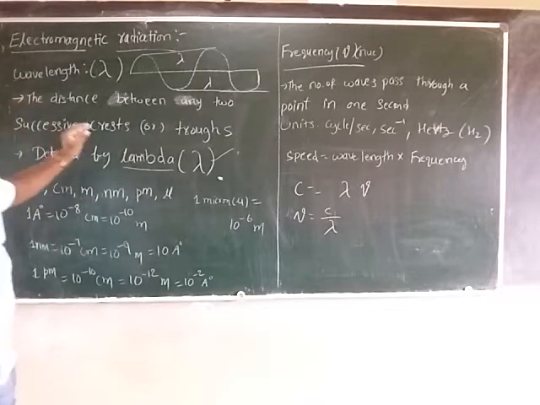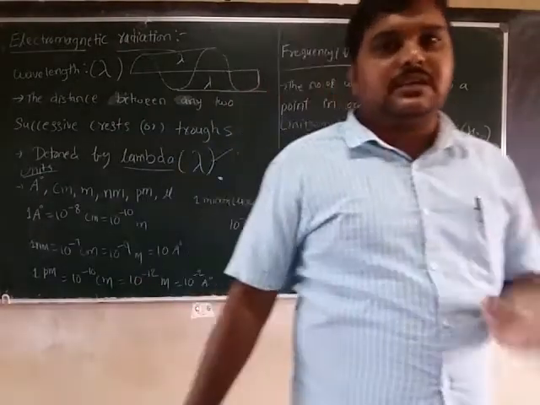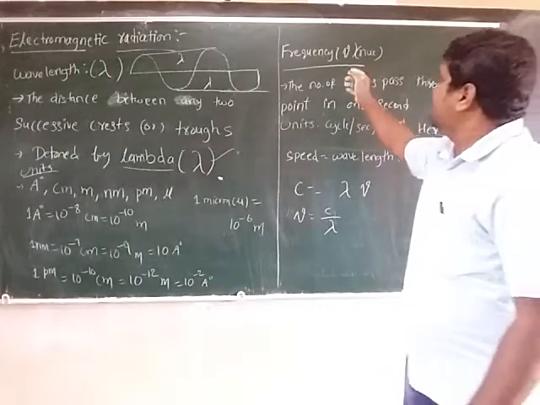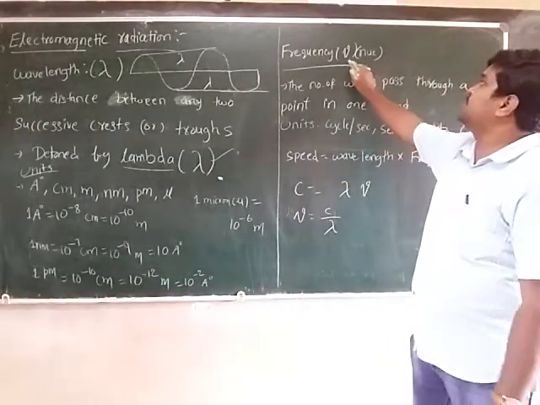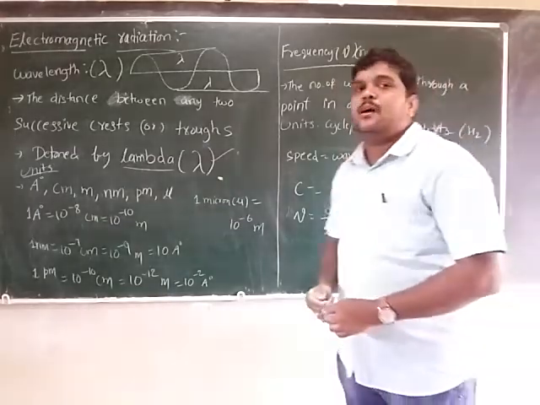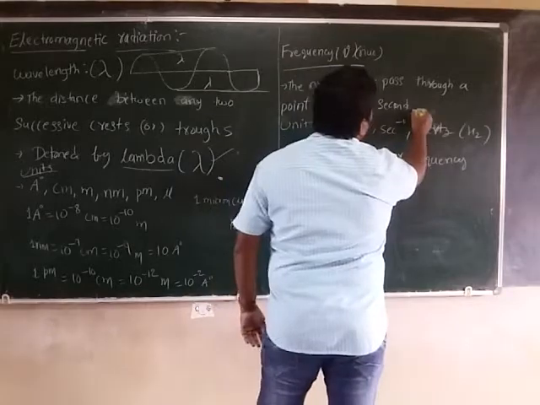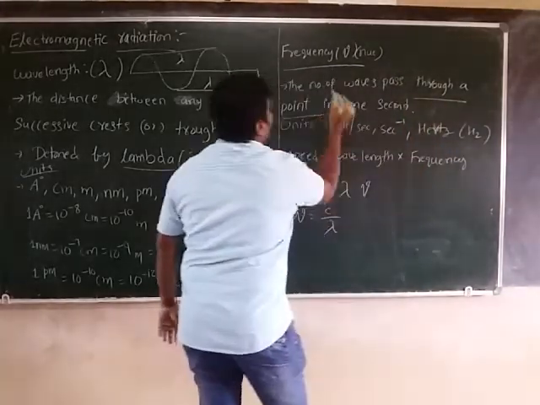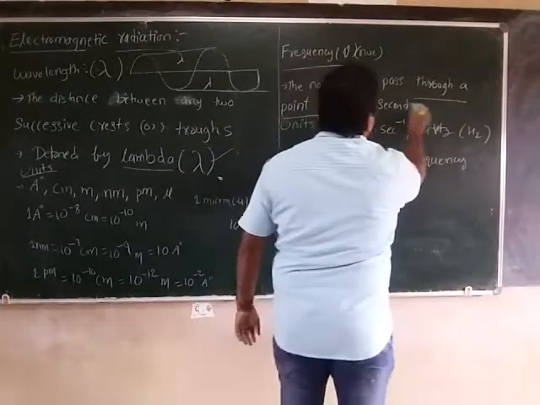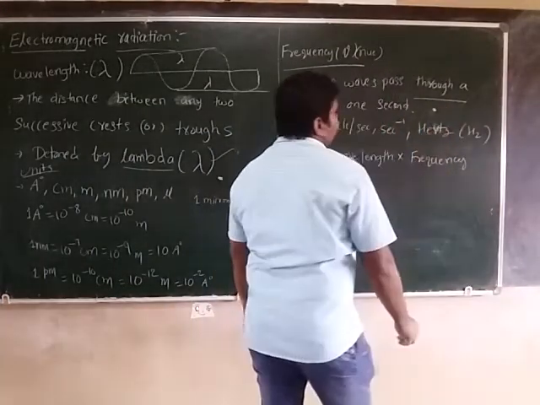So this is a wavelength: the distance between any two successive crests or troughs. Next, frequency, that is indicated with nu. The number of waves passed through a point per unit second. Suppose this is one point.